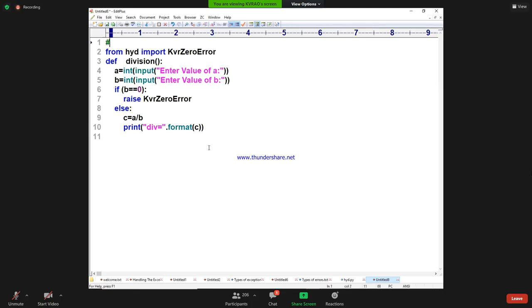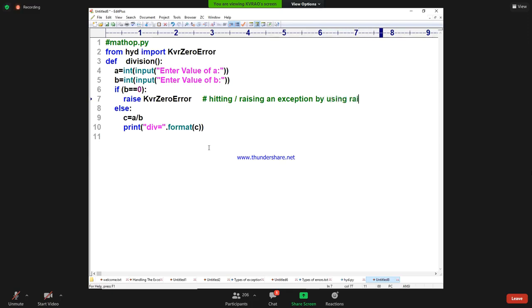I'm going to call it mathOP.py. Here we call it hitting an exception, or raising an exception, by using which keyword?